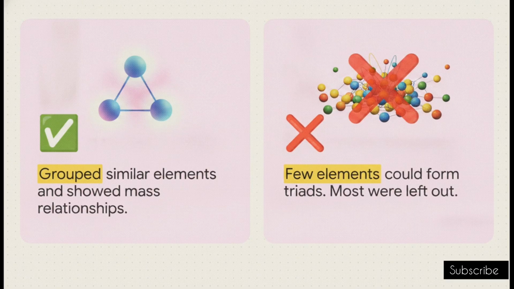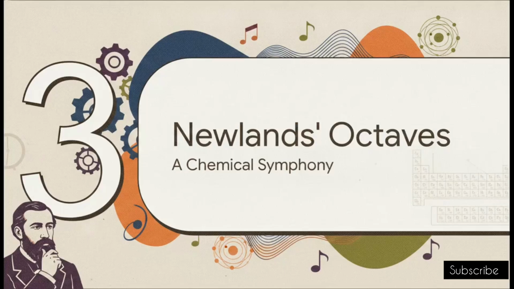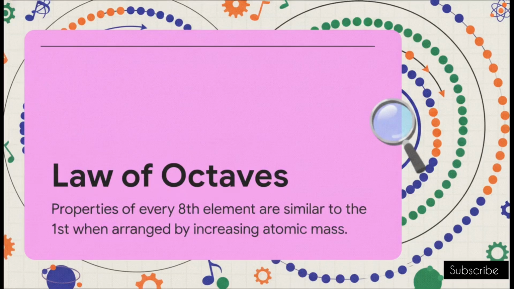Imagine trying to organize that giant library we talked about earlier, but your brilliant new sorting system only works for about 9 books. It just wasn't going to cut it. Which perfectly leads us into Section 3, Newlands' musical octaves. Fast forward a bit to 1866.